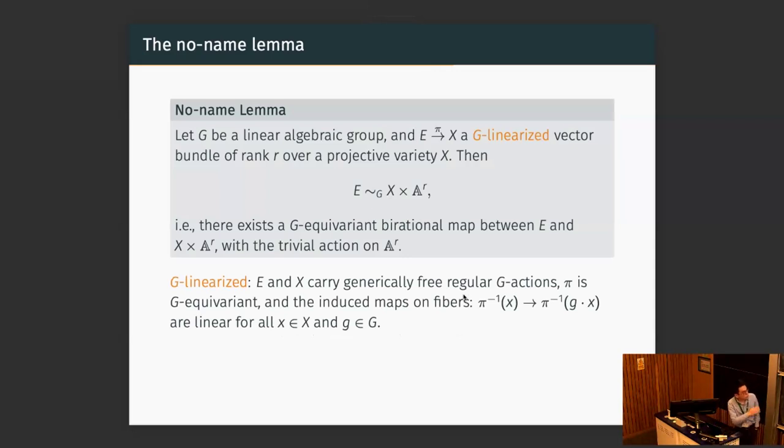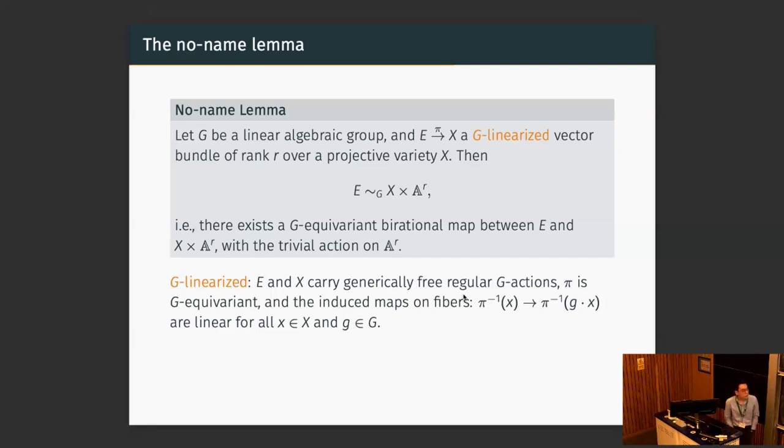There are many versions; I state the one we need. Let G be a linear algebraic group and E be a G-linearized vector bundle of rank r over X with X projective. G-linearized means we have a generically free regular group action on both the base and the vector bundle, and the induced actions on the fibers are all linear.